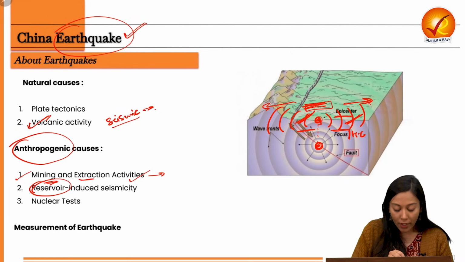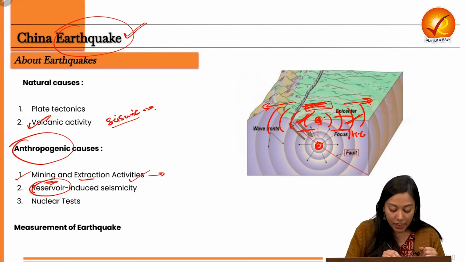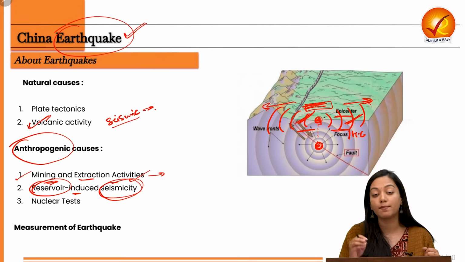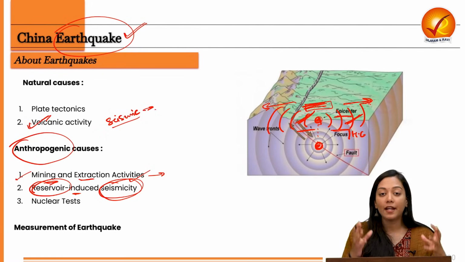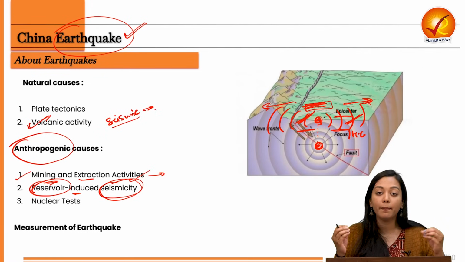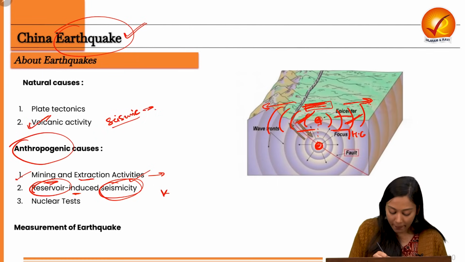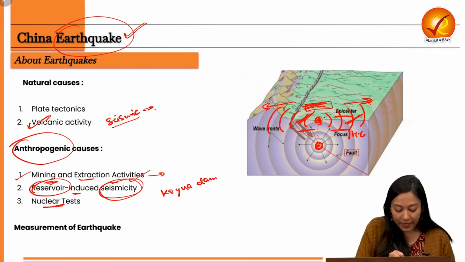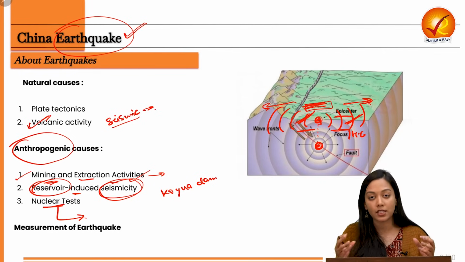Second is a reservoir or a dam or a heavy container of water. Because it induces a lot of pressure, therefore it also induces seismicity or seismic waves. For example, the Koyna Dam of Maharashtra, that region also saw a lot of earthquakes. Why? Because of the presence of that man-made dam. Then there are nuclear tests as well, because nuclear tests put a lot of pressure through the explosions. This can also induce seismicity.